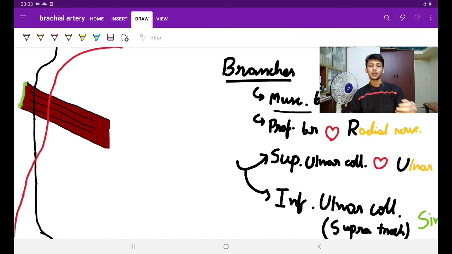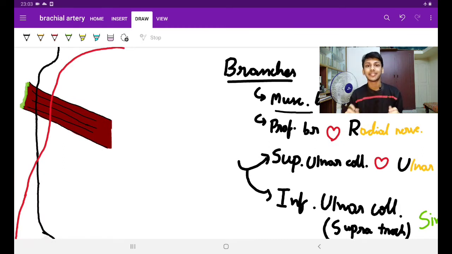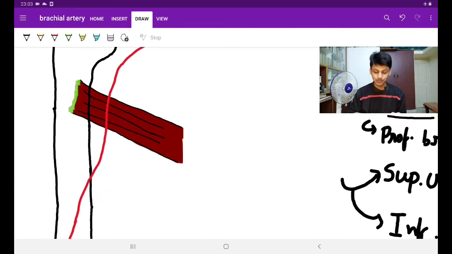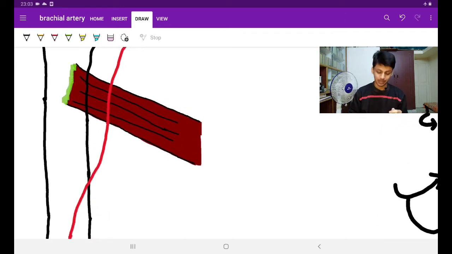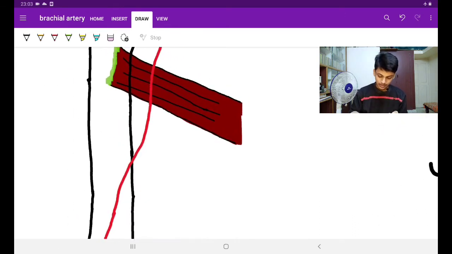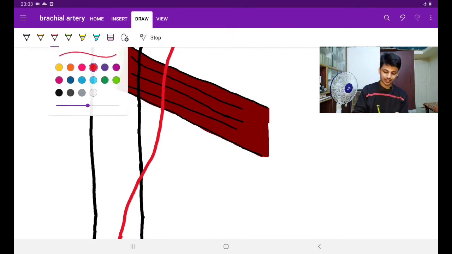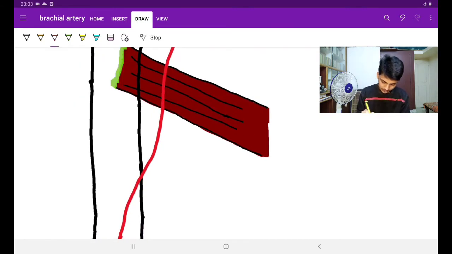Okay, now those were the muscular branches, and now we have the beautiful profunda brachii artery. What is profunda? Profunda is deep. What is brachii? Brachii is arm, brachium. So the deep artery of the arm is the profunda brachii artery. It comes like this, guys. See here.